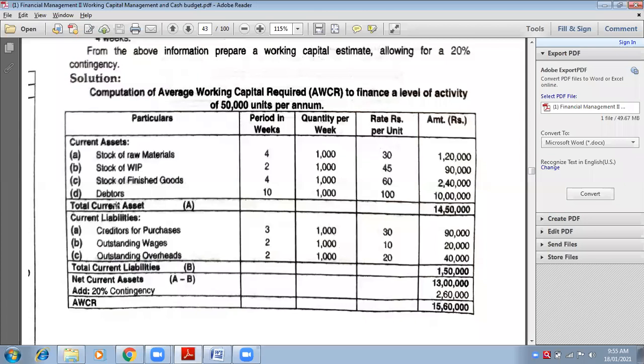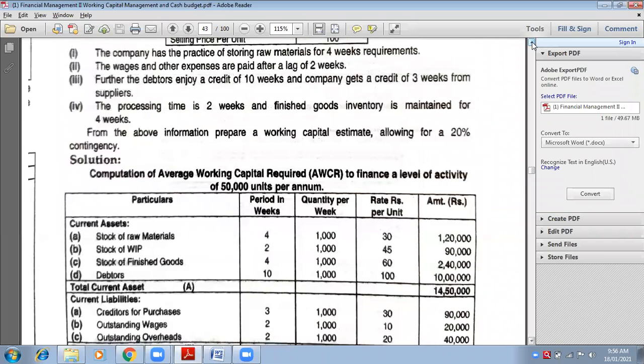Gross working capital is total of current assets, and total current liabilities is B. So A minus B, you can write working capital here. Always remember, current assets minus current liabilities is working capital. So whatever the answer of working capital will be, you will take 20% of that same amount. Is it clear, contingencies? Yes, ma'am.